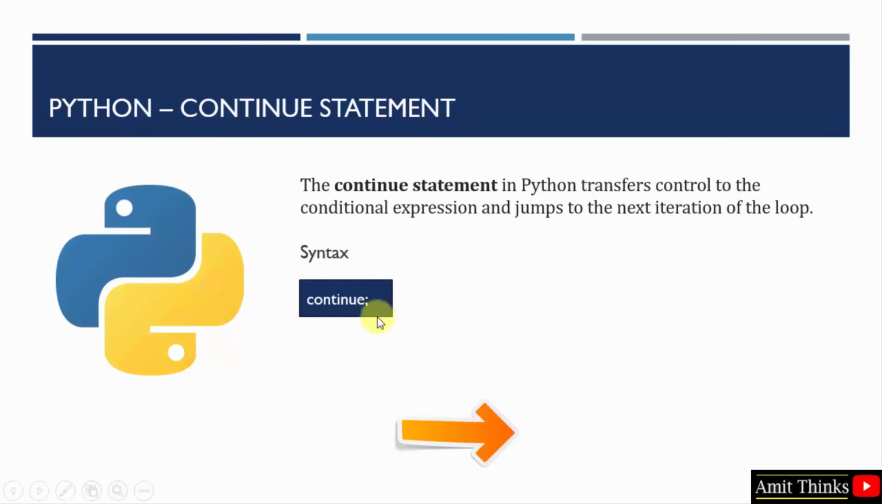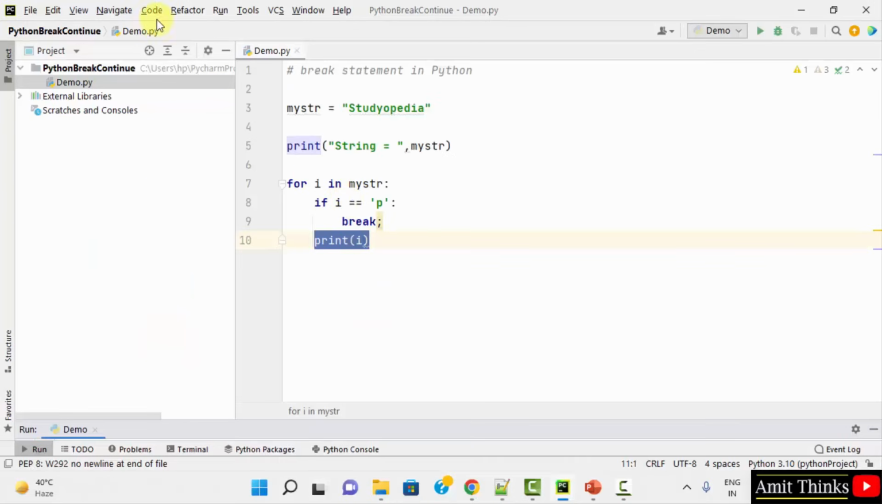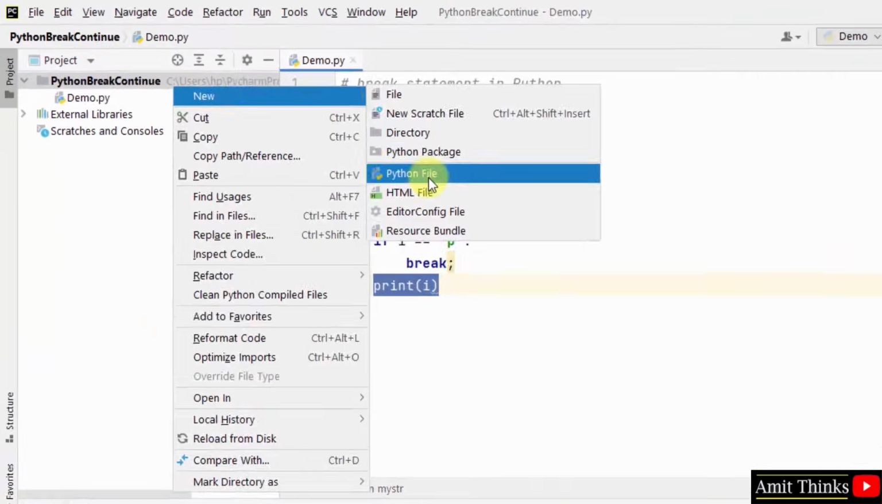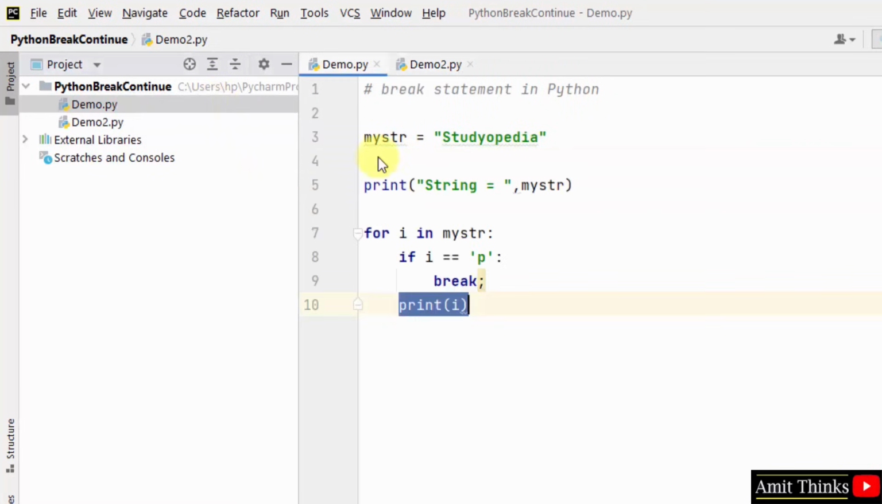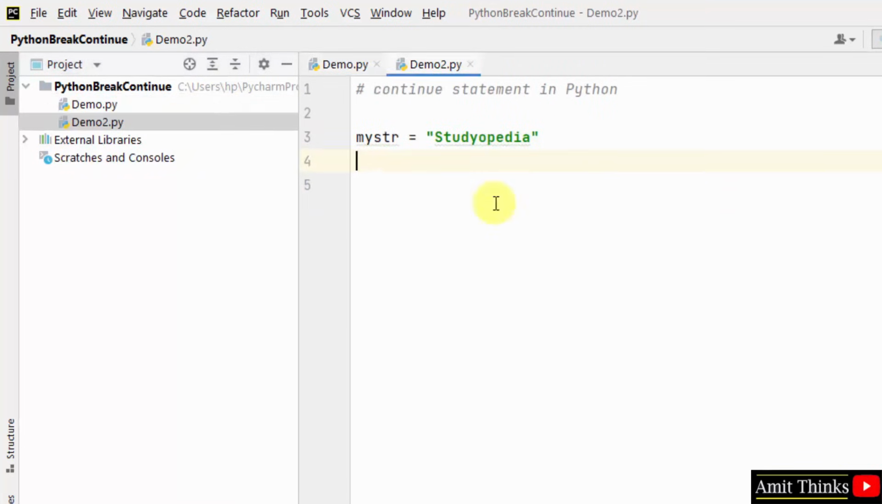So the syntax is the following. Just like break, you just need to write continue. Let's see an example. Okay, now we'll see the continue statement in Python. For the continue statement, I'll again create a new variable with studiopedia. Now let us print it. So we printed a string.